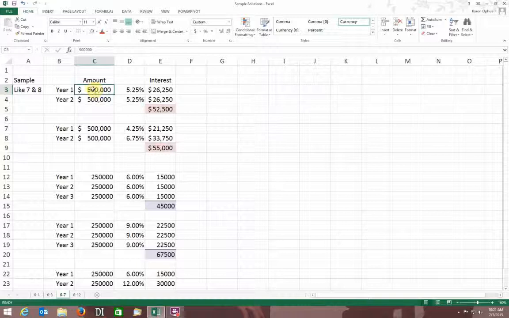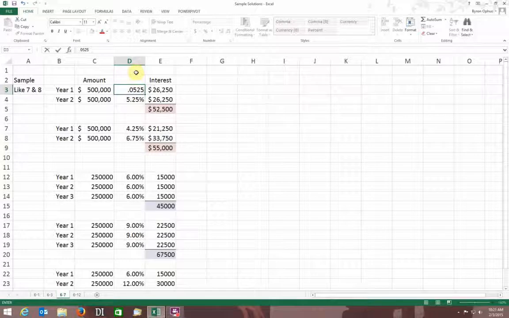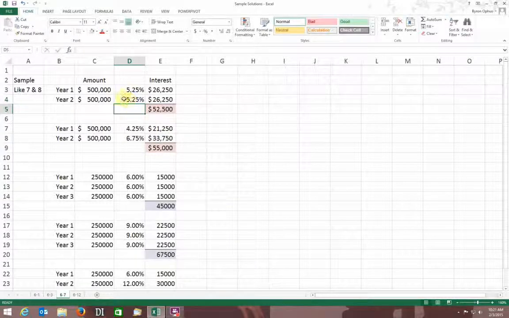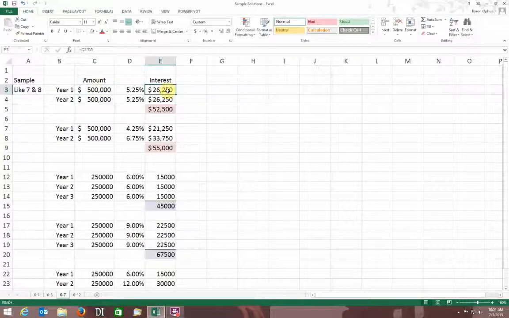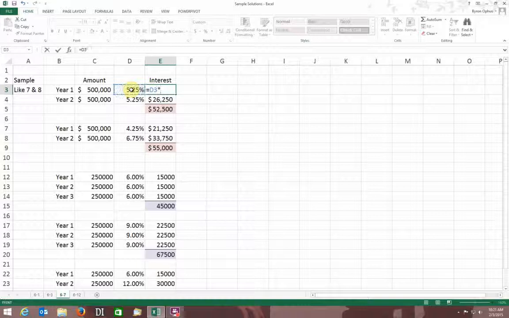So I put in my amount and my interest rate, and the interest rate I have to enter is 0.0525, which is equal to 5.25%. I do that for both of these. Then it's simply a matter of calculating what my interest would be each year, and that's my interest rate times my amount borrowed. So I click equals, take my interest rate, my asterisk, which is my times, and then my 500,000, and I get 26,250.